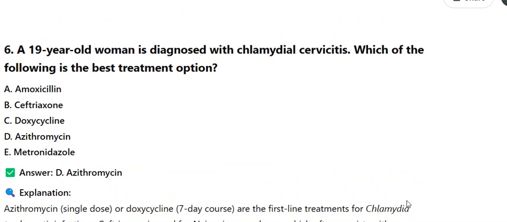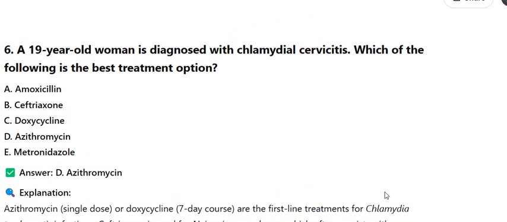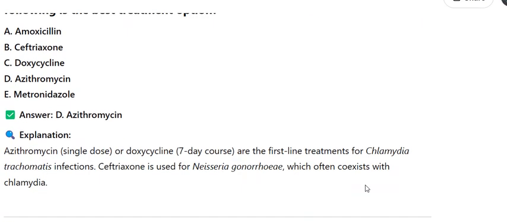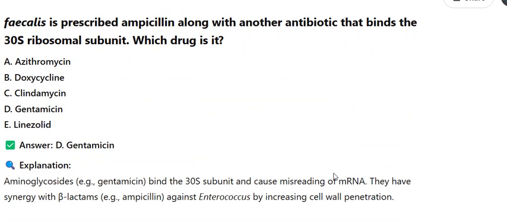6. A 19-year-old woman is diagnosed with chlamydial cervicitis. Which of the following is the best treatment option? A. Amoxicillin. B. Ceftriaxone. C. Doxycycline. D. Azithromycin. E. Metronidazole. Answer: Azithromycin, single dose, or doxycycline, 7-day course, are the first-line treatments for Chlamydia trachomatis infections. Ceftriaxone is used for Neisseria gonorrhoeae, which often coexists with chlamydia.